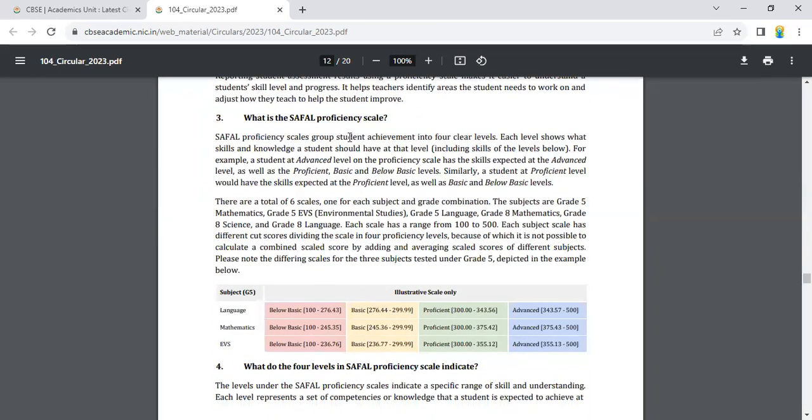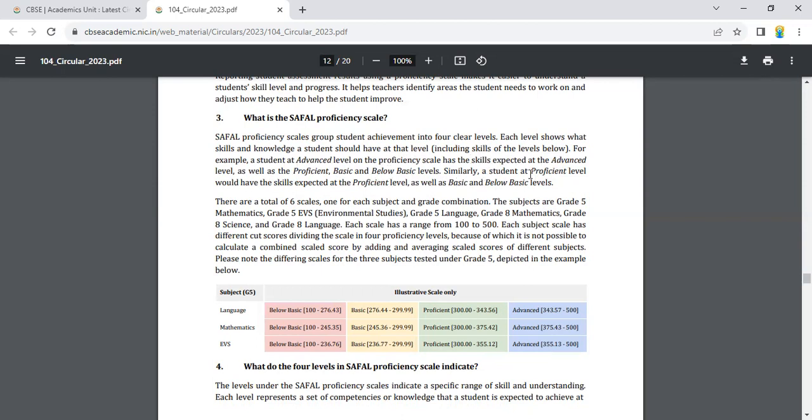SAFAL proficiency scales group students' achievement into 4 clear levels. Each level shows what skills and knowledge a student should have at that level, including skills of the levels below. For example, a student at the advanced level has the skills expected at the advanced level as well as the proficient, basic, and below basic levels.